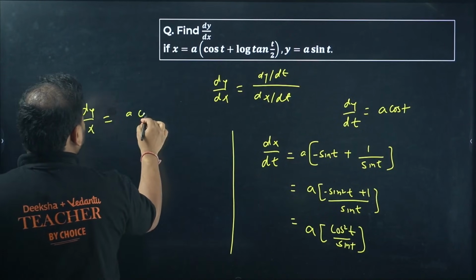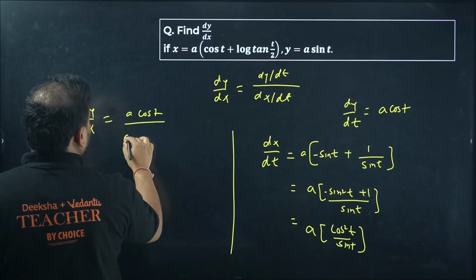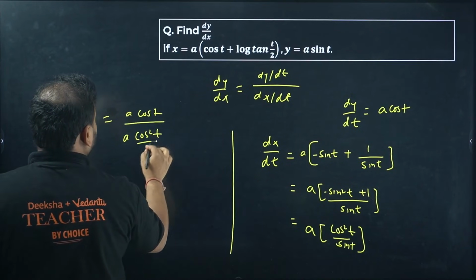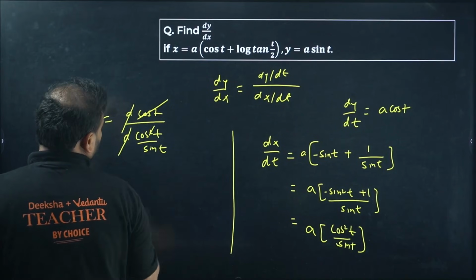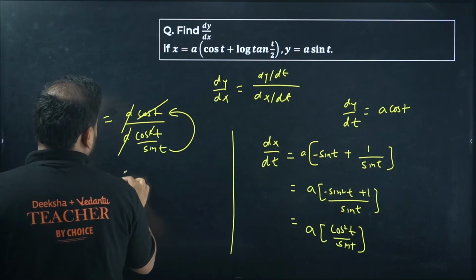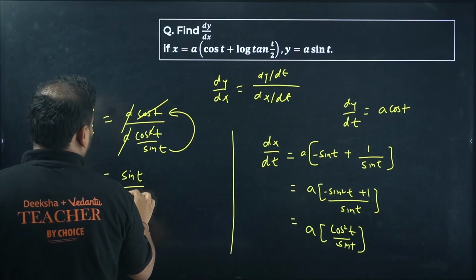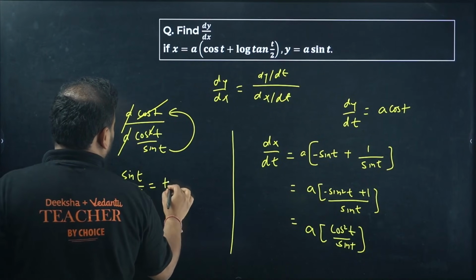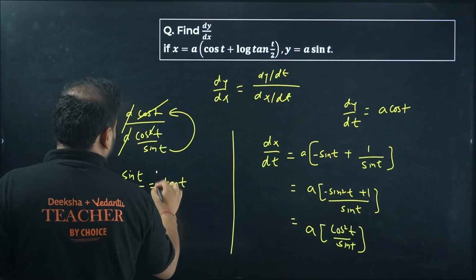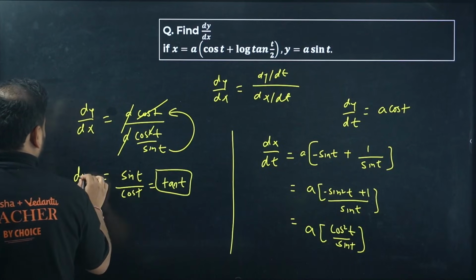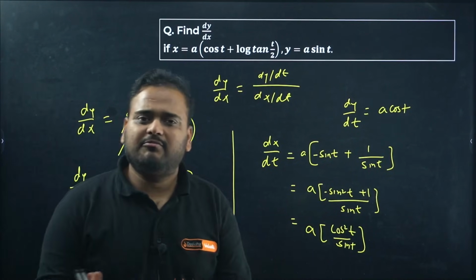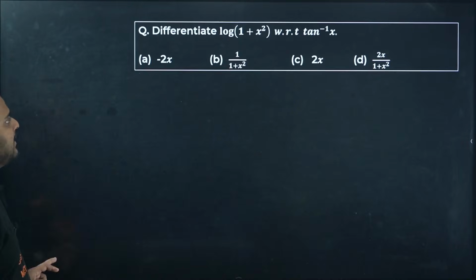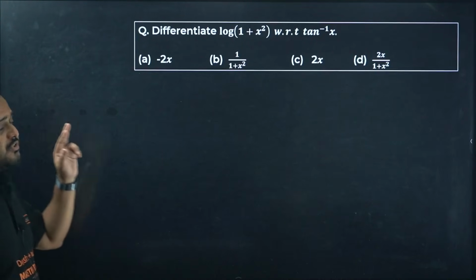First one is a cos t and this one is a cos square t by sine t. A cancels, cos t will cancel this one and the sine t goes up. Answer is coming as sine t upon cos t, which is nothing but tan t. Answer is dy by dx as tan t. Straightforward question which is using what? Parametric form.